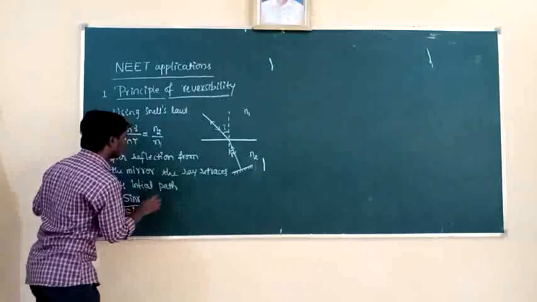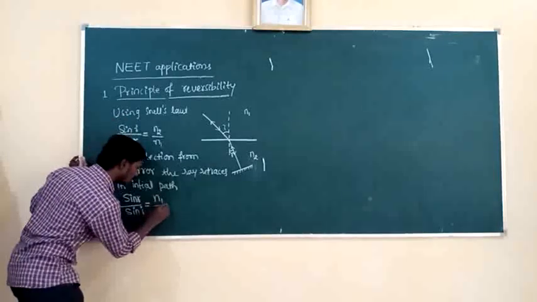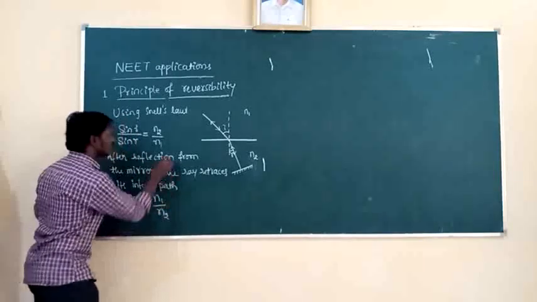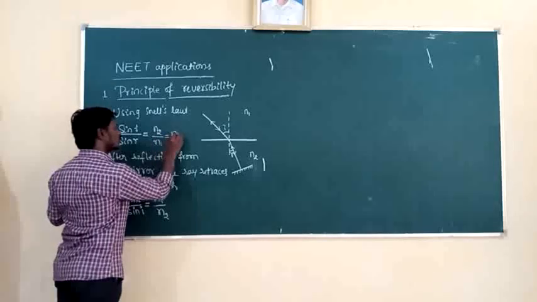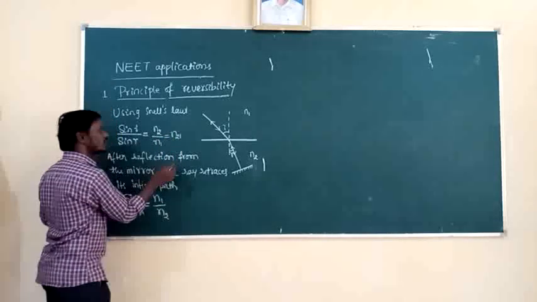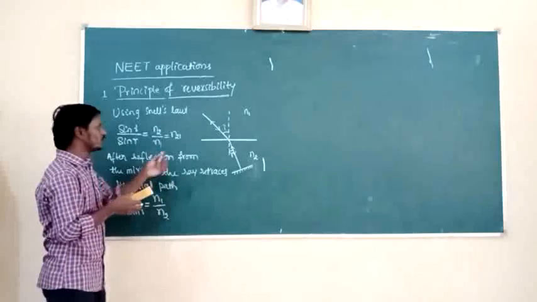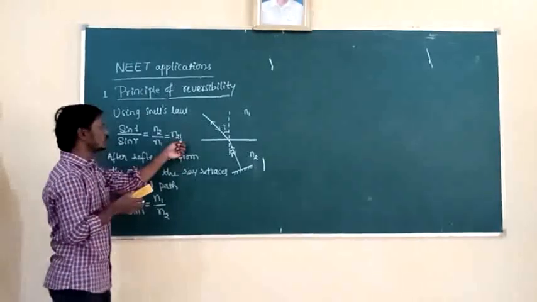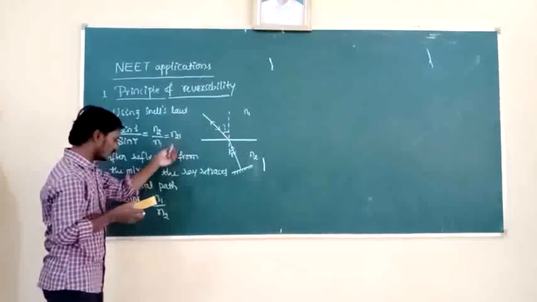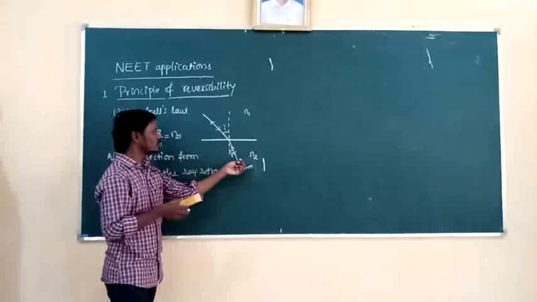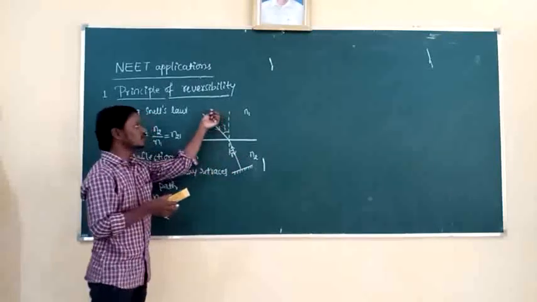So we can write here N1 by N2. N2 by N1 can be written as N21, the refractive index of the second medium with respect to the first medium. From which medium to which medium is the light traveling here? First medium to second medium. But here, from which medium to which medium is the light passing? Second medium to first medium.